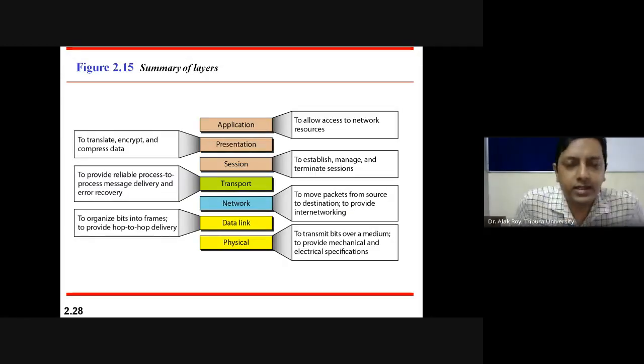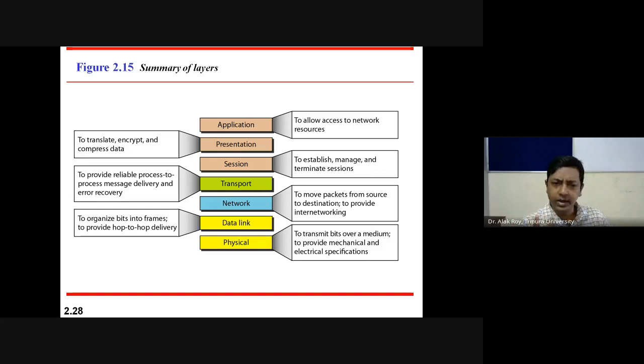Let's summarize this layering concept. From the bottom it is physical, data link, network, transport, session, presentation, application. The physical layer's function is to transmit bits over a medium and to provide mechanical and electrical specifications. The data link layer is responsible for organizing bits into frames and providing hop-to-hop delivery.